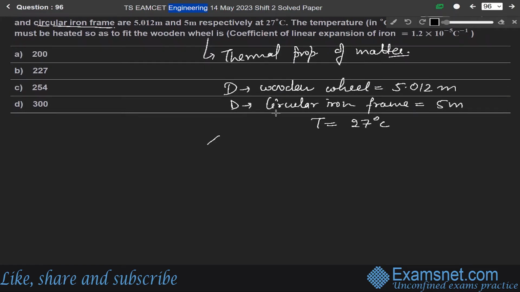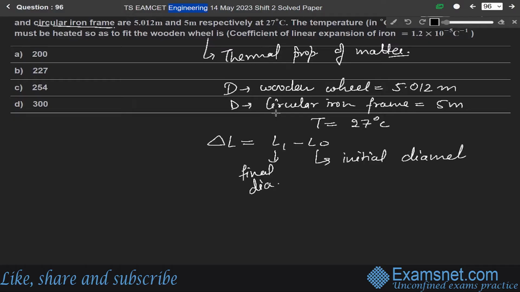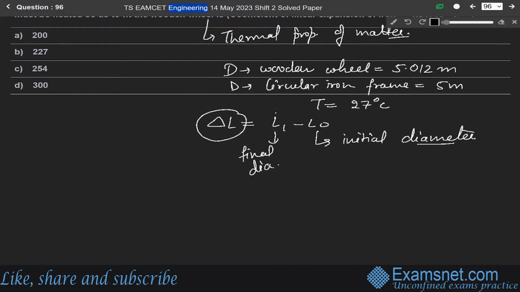The length increases thermally. So delta L, the increase in length, will be L1 minus L0, where L1 is the final diameter and L0 is the initial diameter. There is a relation between this increase in length and temperature, and that relation is delta L equals L naught alpha delta T.